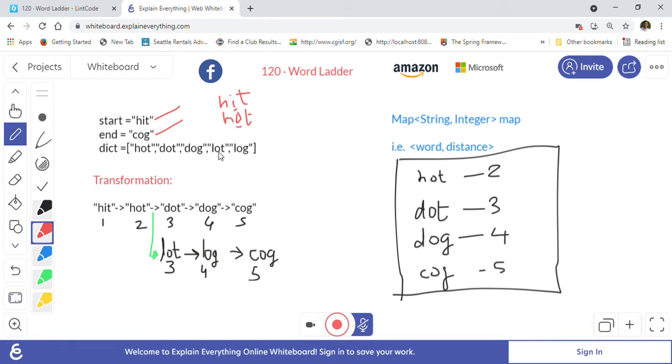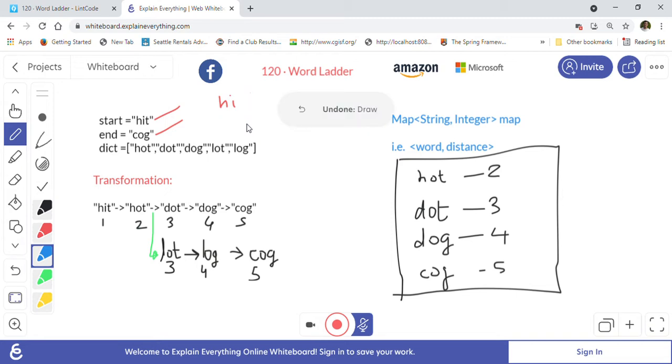And we can only use the dictionary words. The word should be present in the dictionary. For example, if I make a transformation where I change the I to A and T stays as it is, so hit to hat, that one is not possible because the word hat is not there in the dictionary. So we have to find a word that is there in the dictionary, so we can go to the next step of transformation. So what we are going to do to find out what the next word can be in the transformation is how we will be doing it.